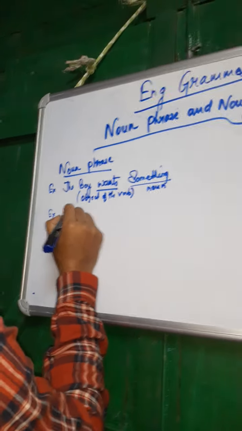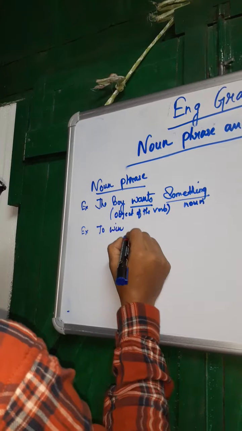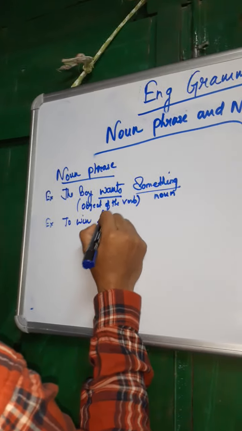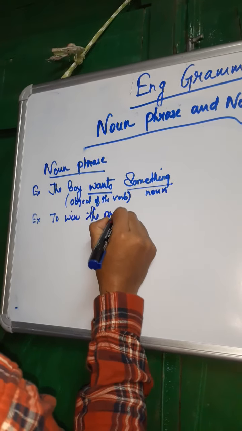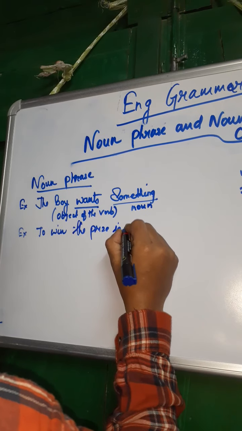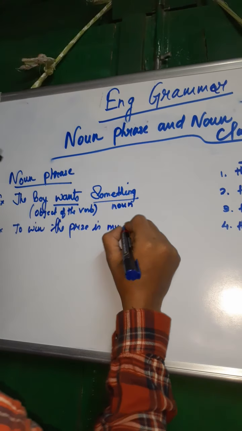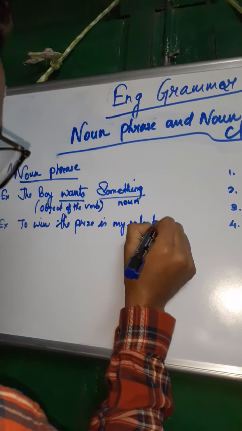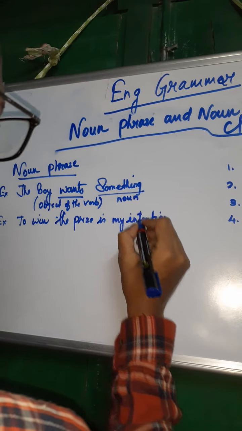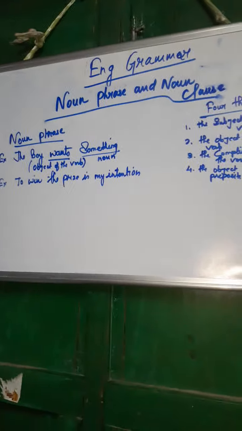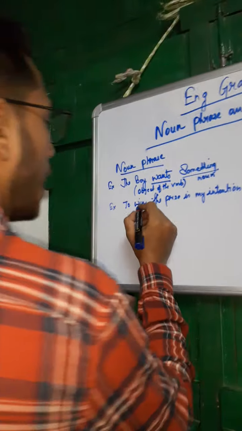To win the prize. To win the prize is my intention. Now here you see, to win the prize is my intention. What? To win the prize.